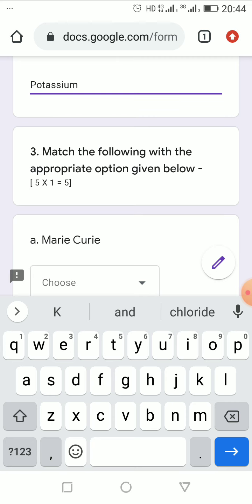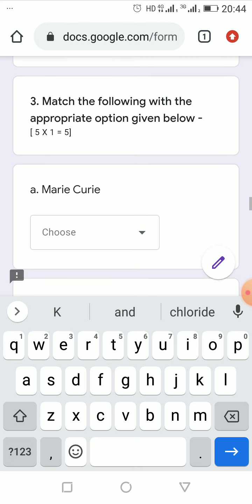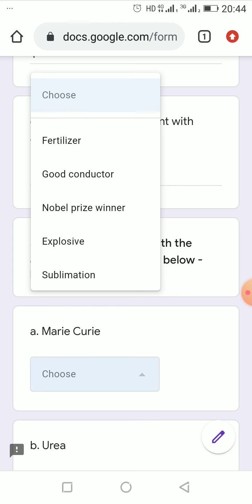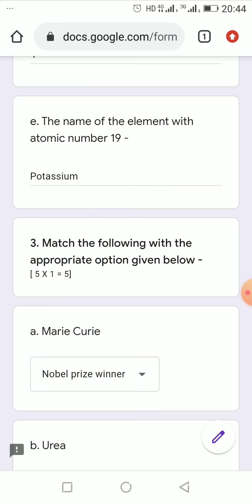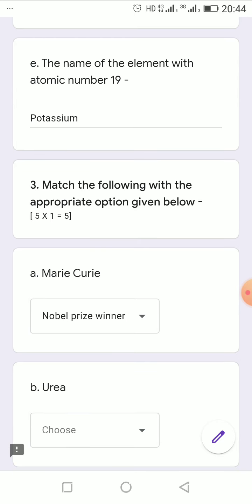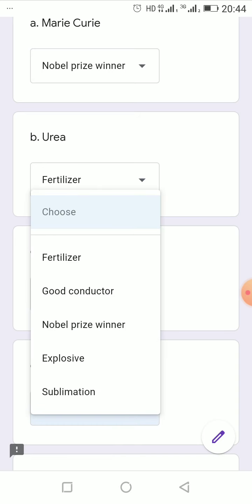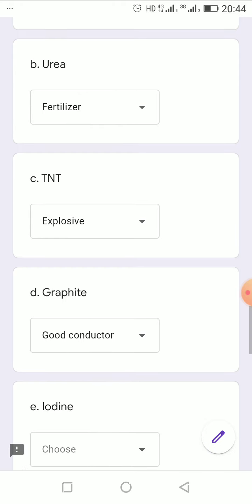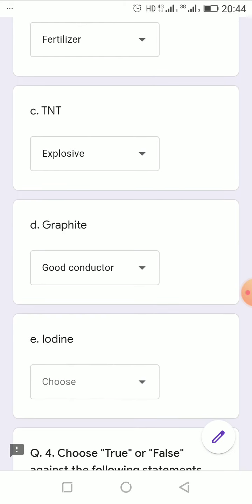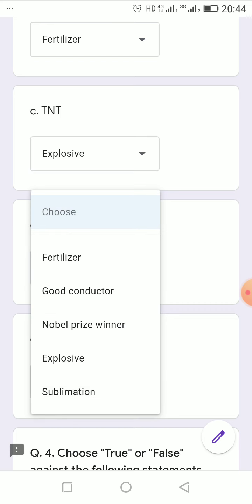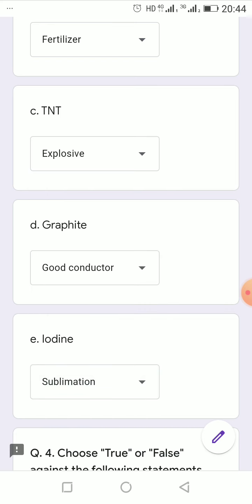Achha, next, match the following with the appropriate option given below. Marie Curie, she is the Nobel Prize winner. Urea is a fertilizer. TNT is an explosive. Graphite is a non-metal, a form of carbon, but it's a good conductor of electricity. Iodine can show sublimation.